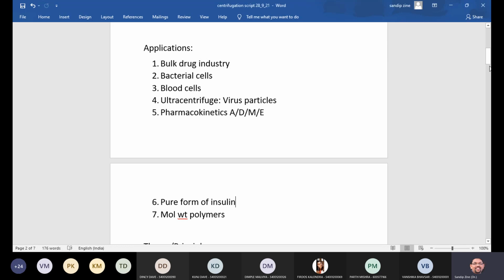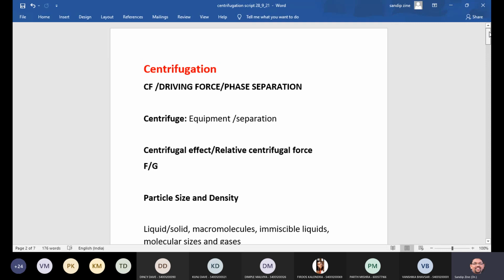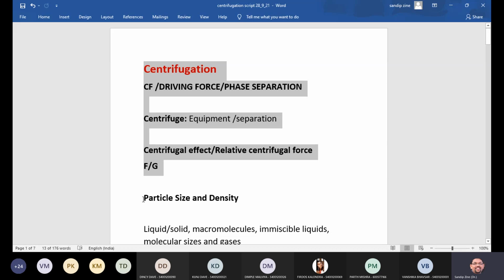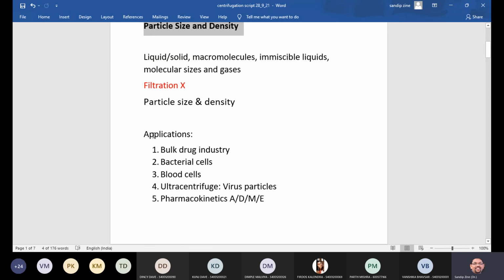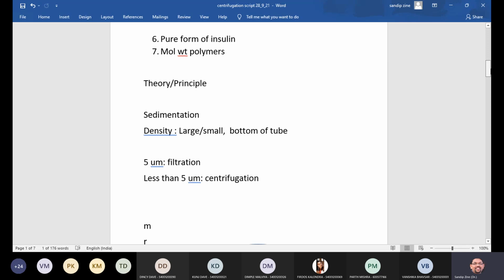Now you know, these are the points you are aware of. Some terminologies: what is centrifugation, centrifuge, centrifugal effect. Then the important keyword is based on particle size and density, we will separate the particles. Then the application parts also you know. So you can now easily talk about the principle or the theory behind this centrifugation. So the important keyword over here is sedimentation.